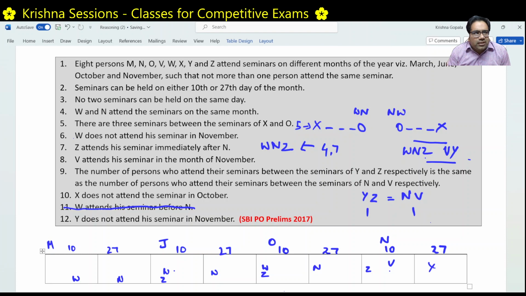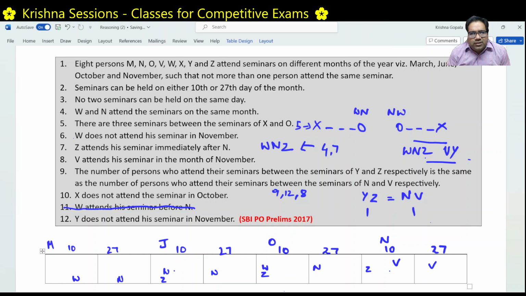Right. Now we move to condition number 9. We are using condition number 9 and condition number 12 and condition number 8. We are using 8, 9 and 12 together and trying to figure out where Y and V can be. So V is already given. V is in November. It means V is either here or here. Right. And V is anywhere to the right of W and Z.